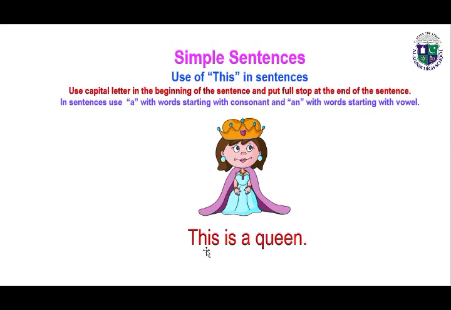The sentence is, this is a queen. You can see in this sentence the first letter of the sentence is capital and we put a full stop at the end of the sentence. And as you know, the word queen is starting with a consonant and we use a with a consonant. So, this is a queen.